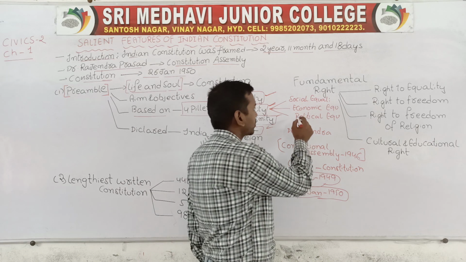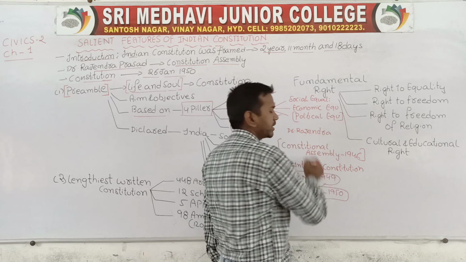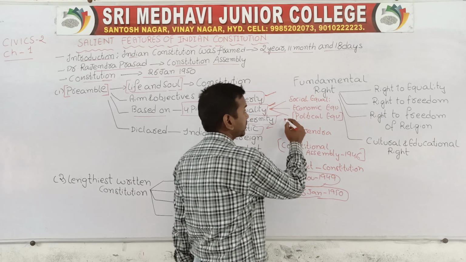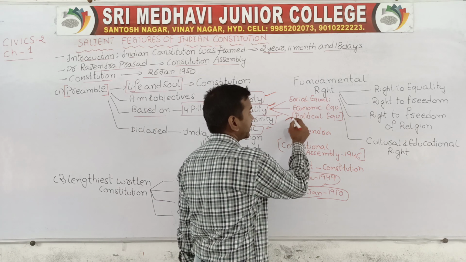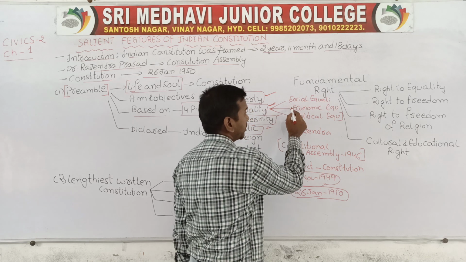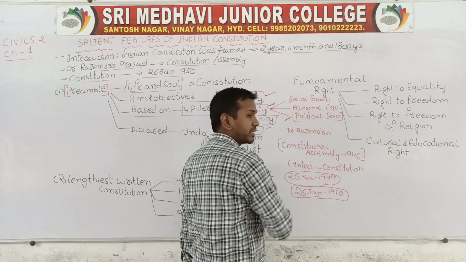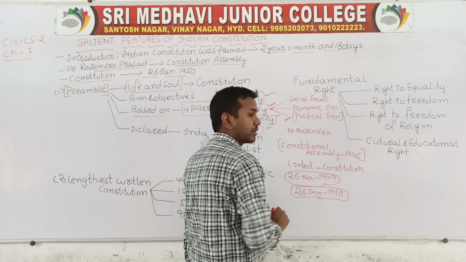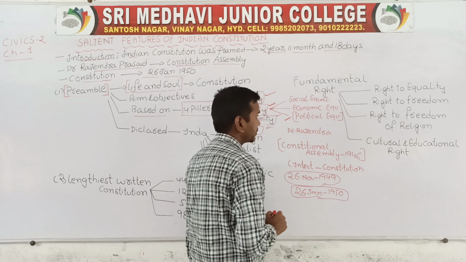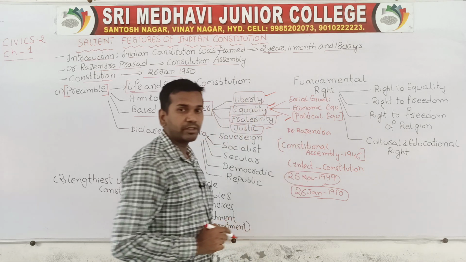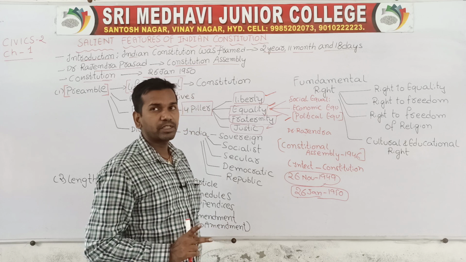In terms of politics, all the people are equal. How can you say? People who have completed 18 years of age have the right to vote. So this equality was achieved by the constitution, but we have to achieve complete equality in the other two types in the society. This is the second pillar of the preamble of the Indian constitution. Equality is subdivided into three types: social equality, economic equality, and political equality.